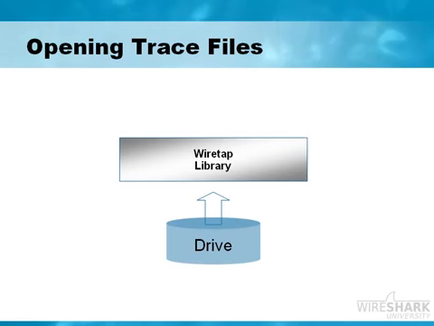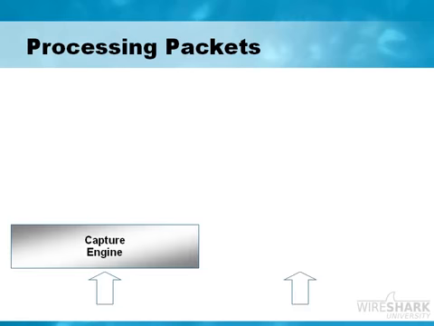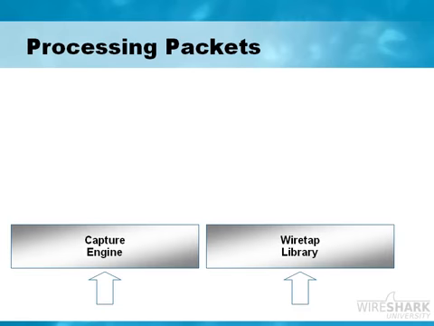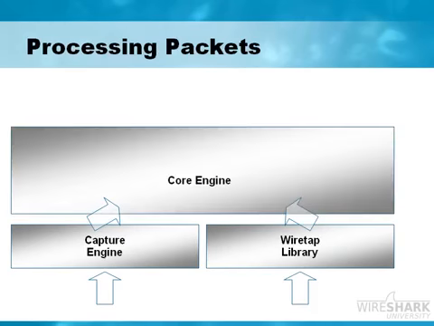Now we have the packets and they're ready for viewing, whether we've got them ready for viewing by the capture engine or the wiretap library. There it is coming into the capture engine. There we've opened up a trace file with the wiretap library. Now from this point, the packets will come up and be processed by the core engine. And the core engine piece is the piece that really holds all of the components together. It holds all the code together for Wireshark.